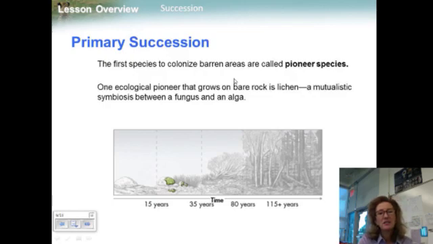The first species to colonize barren areas is called the pioneer species. That makes sense. One ecological pioneer that grows on barren rock is lichen, a mutualistic symbiosis between a fungus and an algae. Over time, lichens convert or fix atmospheric nitrogen into useful forms for other organisms, break down rock, and add organic material to form soil. Certain grasses, like those that colonized Krakatoa early on, are also pioneer species.